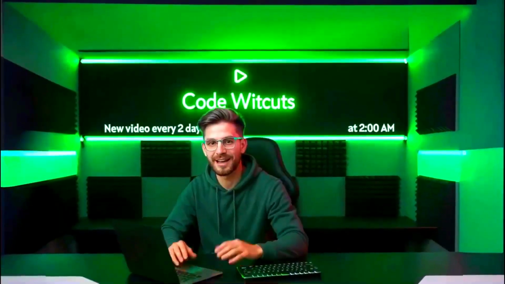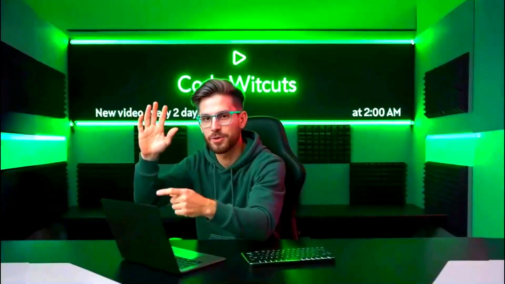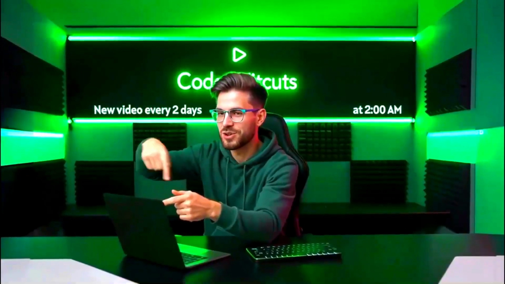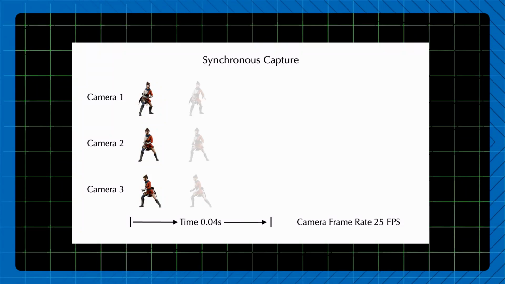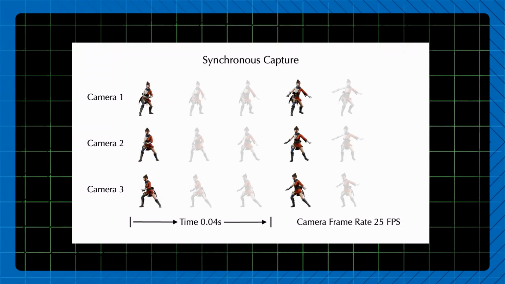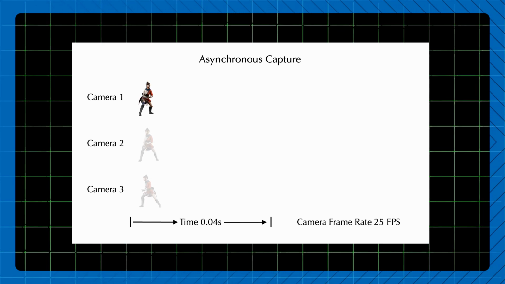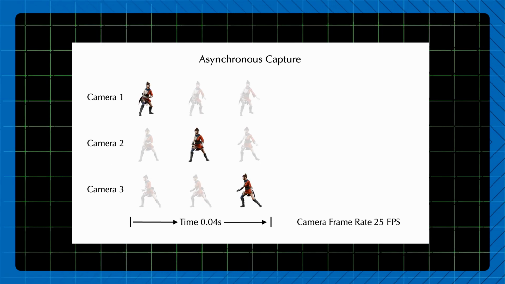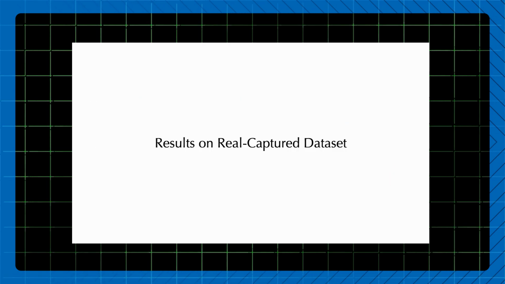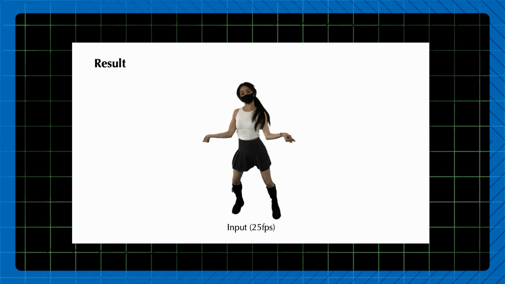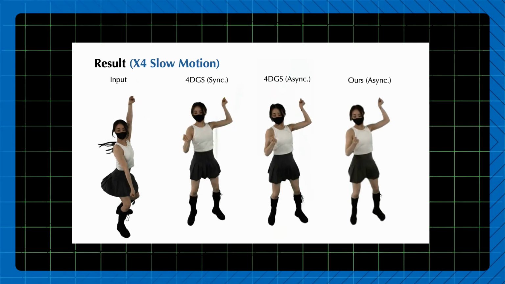Now, for an AI tool that's truly mind-blowing, 4D SlowMo. This AI captures fast-paced scenes and turns them into super slow-motion 3D videos in very high quality. You might think you need a high-speed camera for this, but no. This tool only requires a few video clips from different angles, taken at synchronized times. When you feed these clips to the AI, it syncs and stitches them together to create a 3D video where you can view the scene from any angle, in super slow motion.